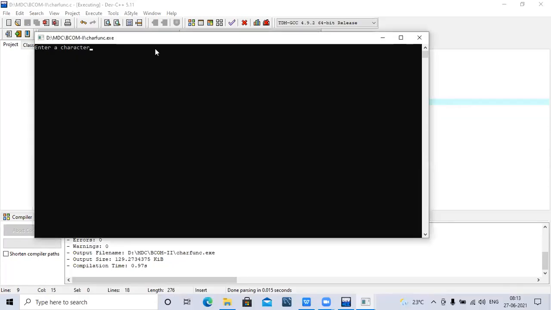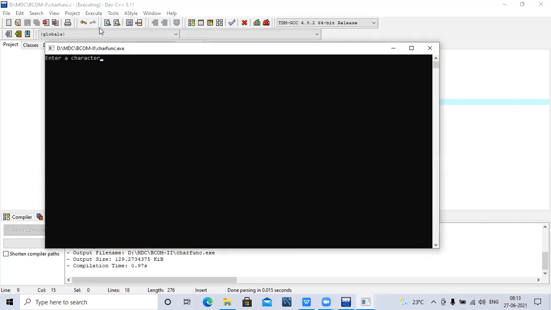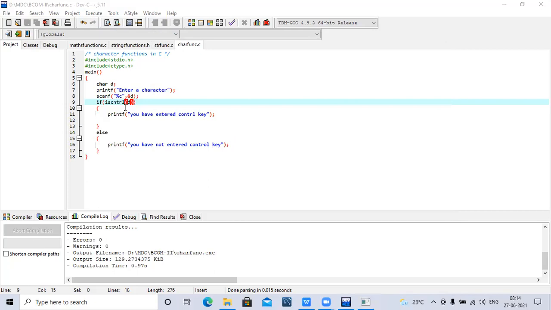So here, it is asking to enter a character. I am pressing the control key on the keyboard, but it will not display anything here because the control key doesn't display any values. When you press enter, you will get the output that you have entered the control key. If you execute the same program again and enter some character, for example 7, then I will get a message that you have not entered a control key. So this is how you can check whether you have entered the control key or not.